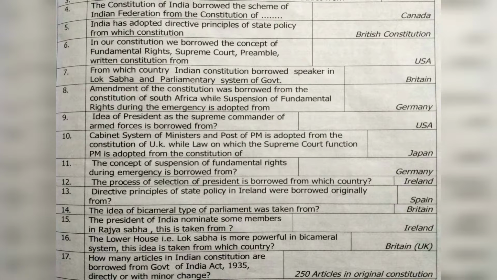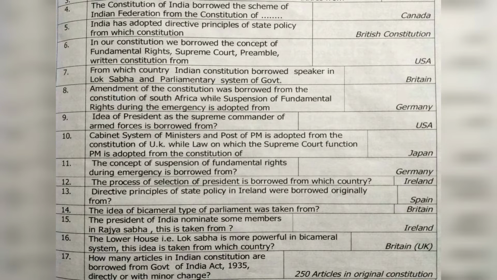Ireland. 13th, the directive principles of state policy, DPSP, in Ireland were borrowed originally from Spain. The idea of a bicameral type of parliament was taken from Britain. 15th, the President of India nominates some members in Rajya Sabha, that is taken from Ireland.